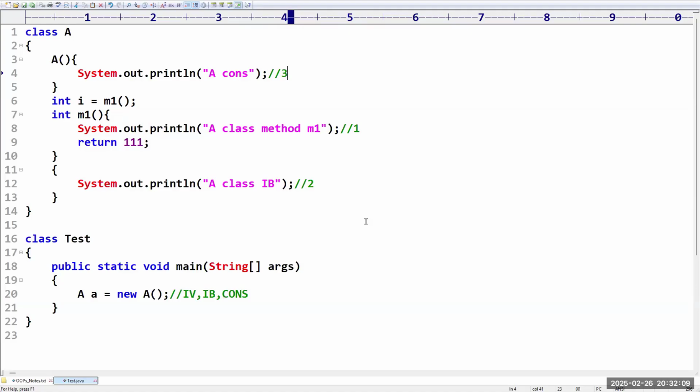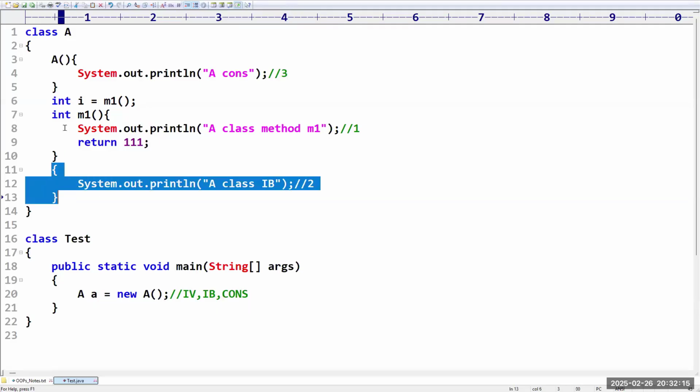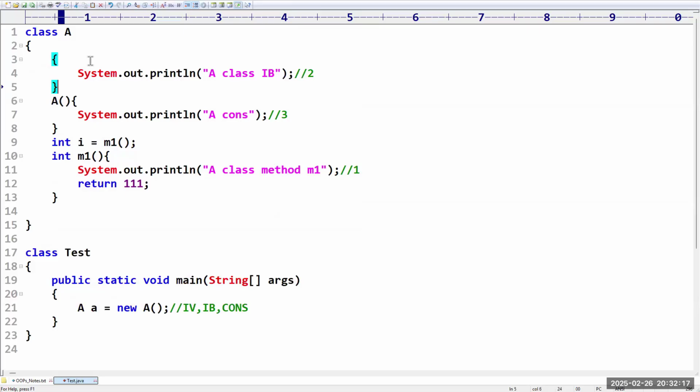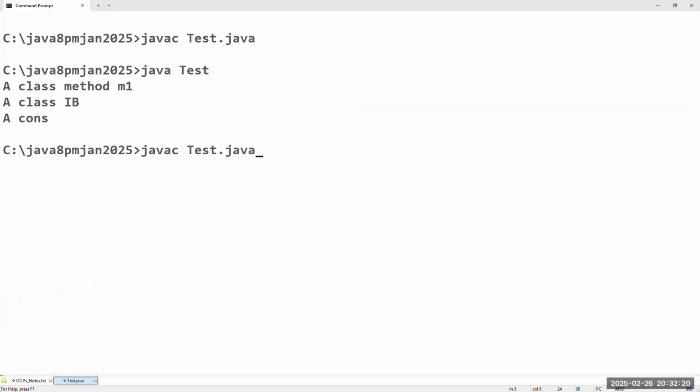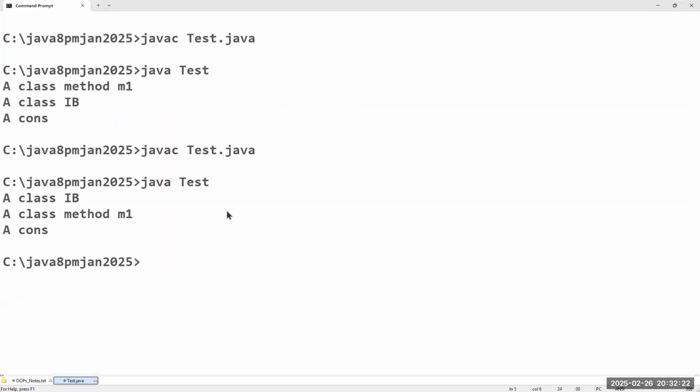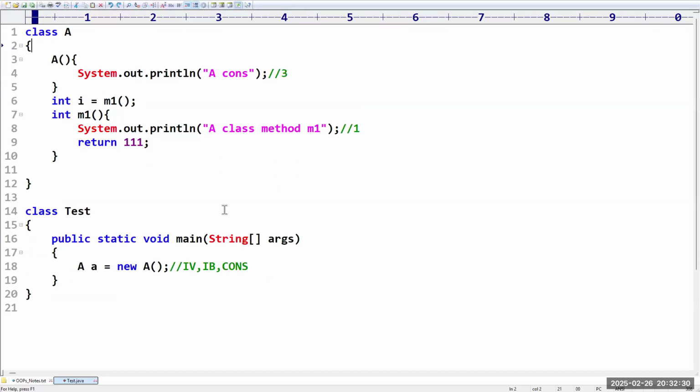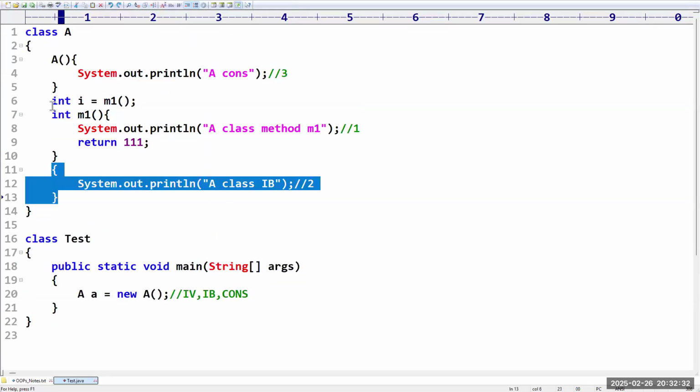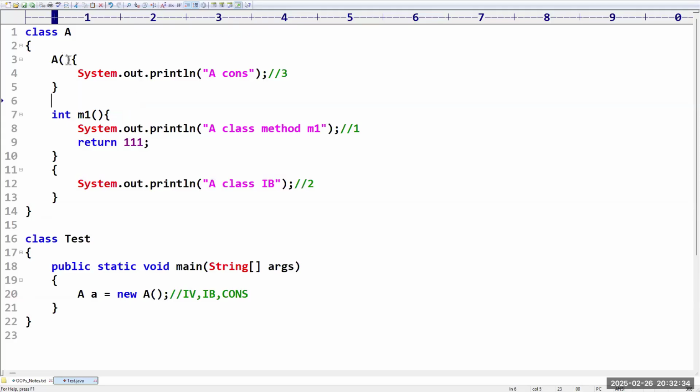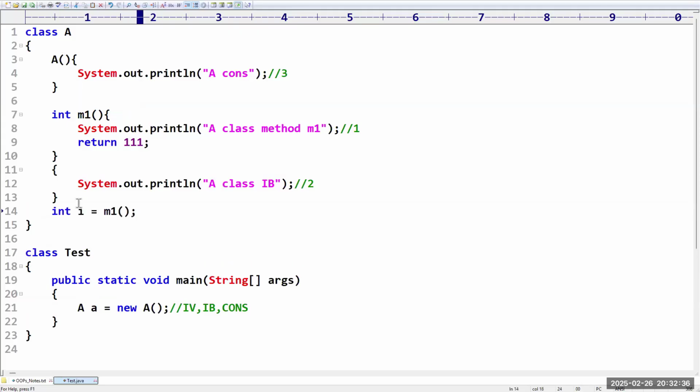Yes, sir. Sir, if you change the order of instance block and instance variable, does it matter? Let me check. First I am going to take the instance block here. Now see, is there any change in the output? Yes, sir, there is a change. The instance block is executed first. Now suppose I am taking this one at the very last. Now see what will happen.